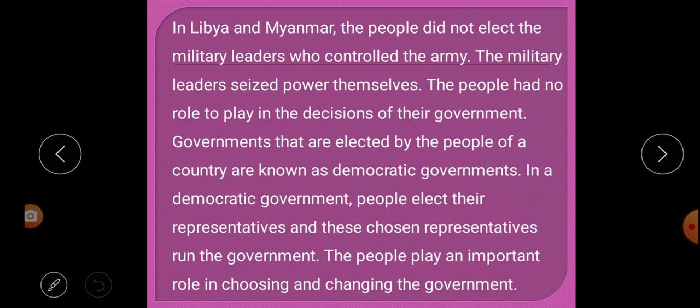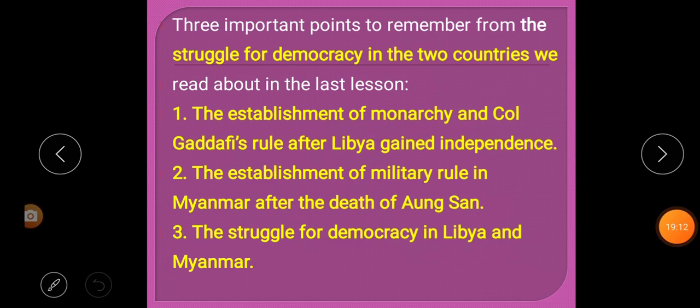Governments that are elected by the people of a country are known as democratic governments. In a democratic government, people elect their representatives and the representatives run the government. So people play an important role in choosing and changing the government.